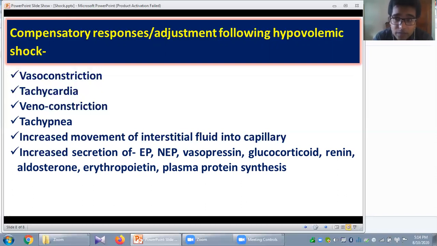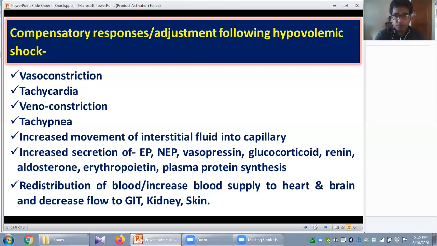By increasing the RBCs, it will try to enhance the supply of oxygen to the tissues. Plasma protein synthesis will also increase, so colloidal osmotic pressure will increase, and it will attract fluid from the interstitial space to the vascular compartment to restore the intravascular volume.